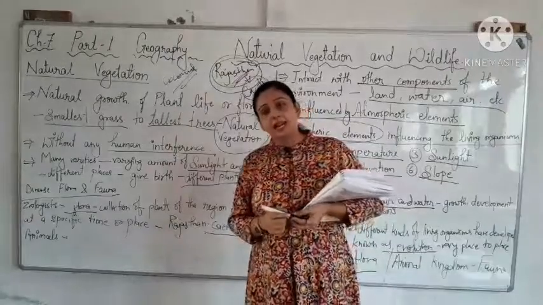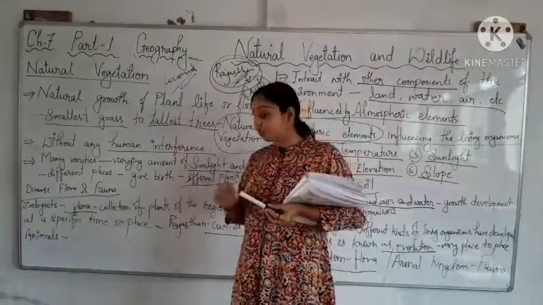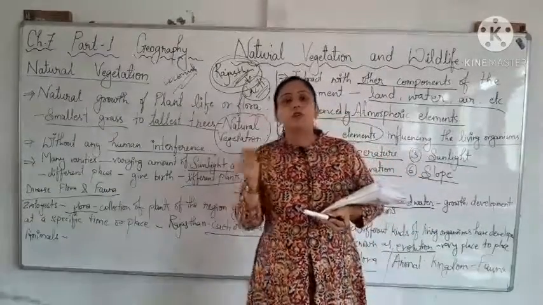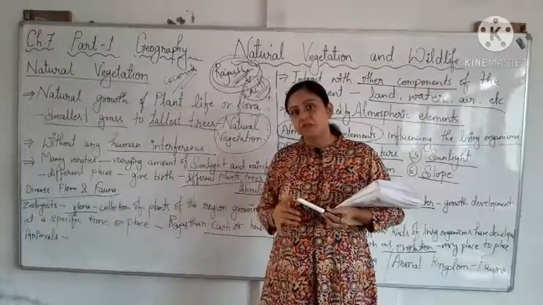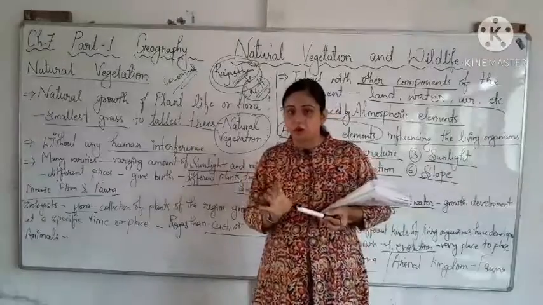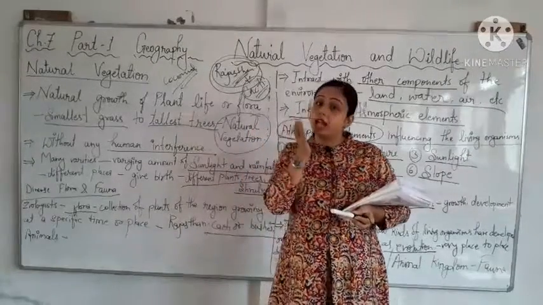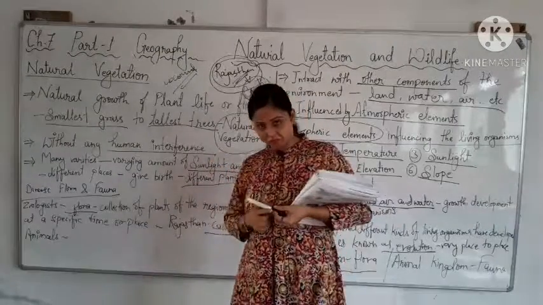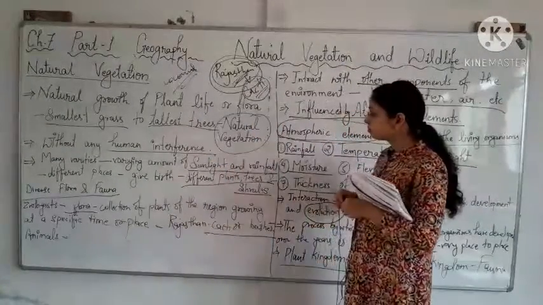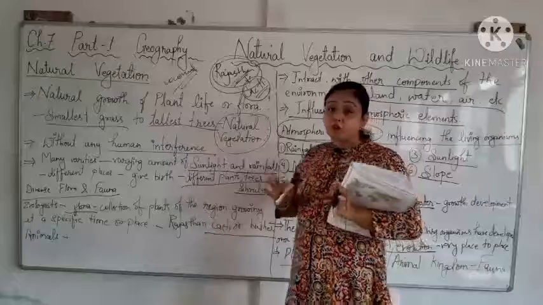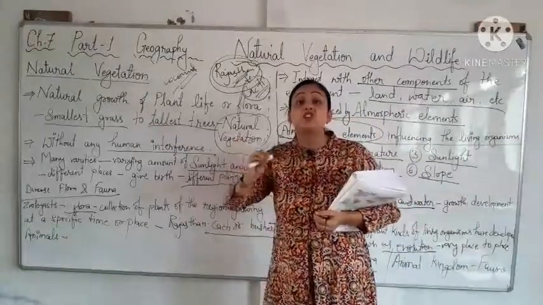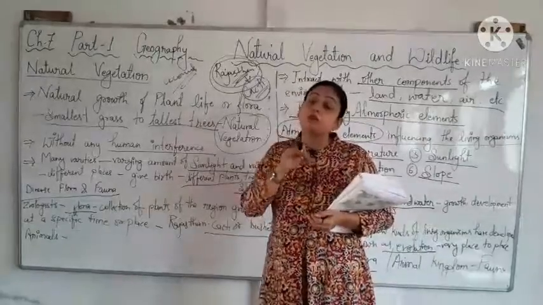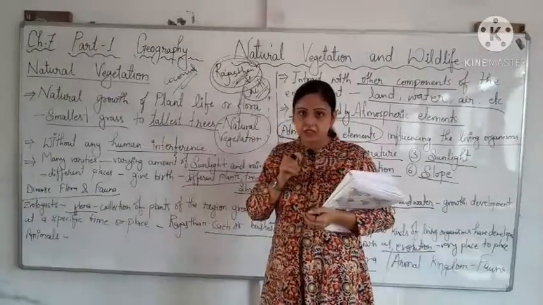According to zoologists and scientists, the plants of a region are called flora, and the animals of a specific region are called fauna. Also, because of this, you can differentiate between the flora and fauna of different regions.